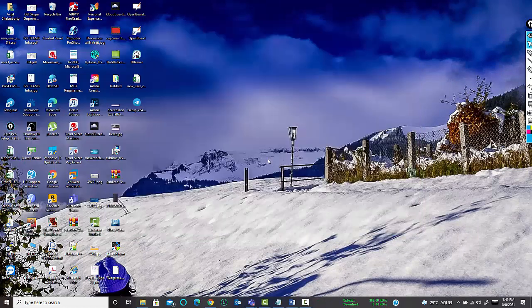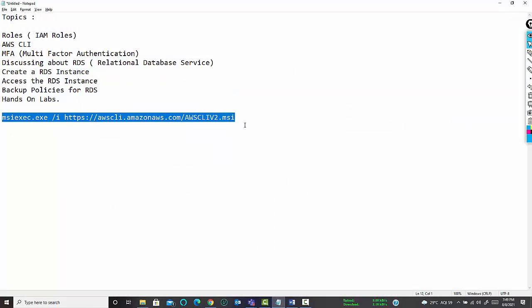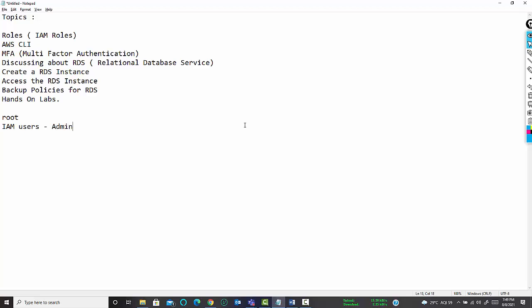Next, by now you guys know that once an AWS account is created, by default that account has the root permission, and any IAM user can have admin permission.